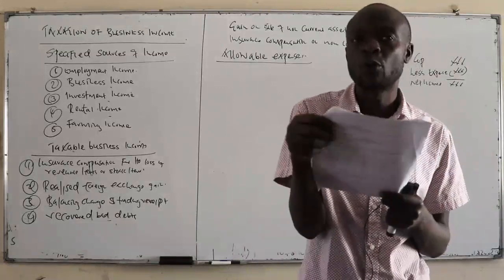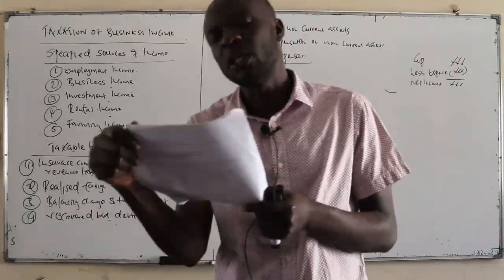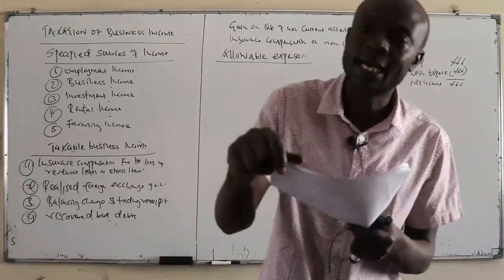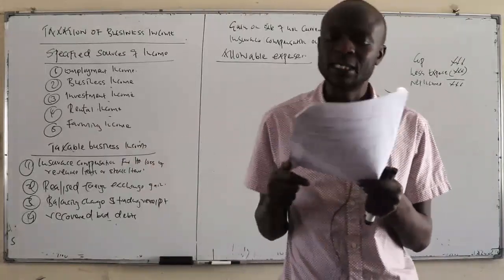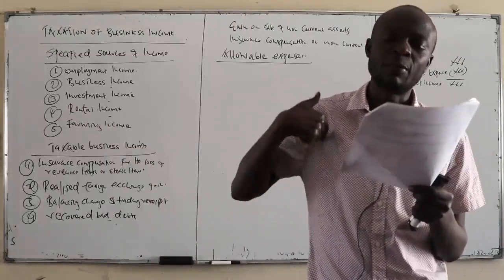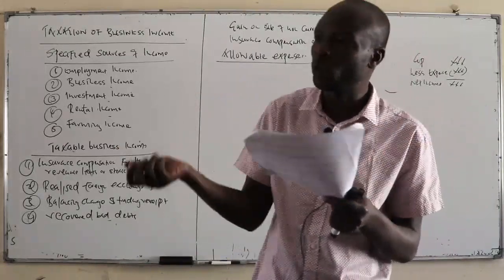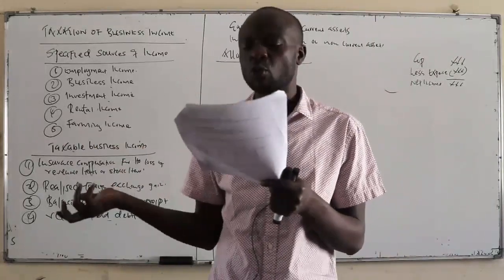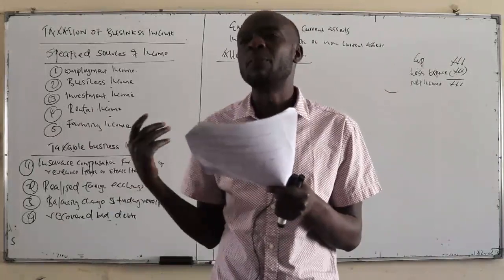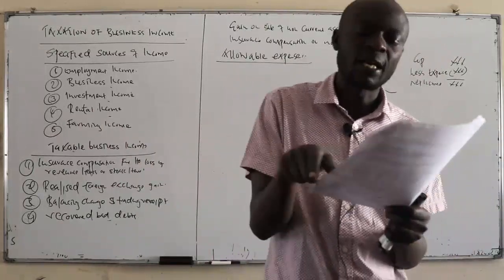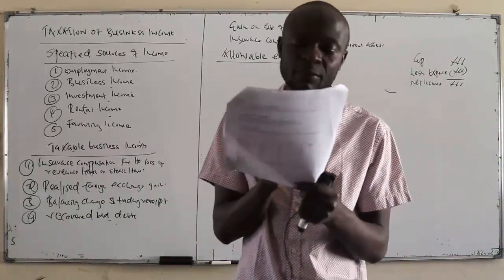So if you spend money, both revenue and capital, on scientific research that is connected to the business you're doing, for example, you are running a hospital and you sponsor a university student to undertake research on a particular disease, then you give them money, both capital, they can buy capital equipment, maybe the one that conducts more tests, and you can pay them some allowances. All of that amount will be allowable, provided it is connected to the business.